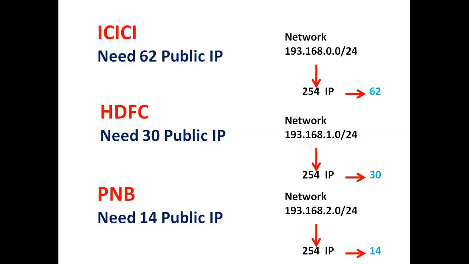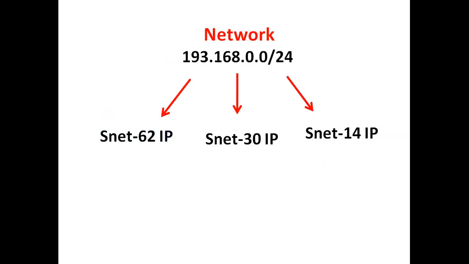The solution is we will break this network into small networks. This 193.168.0.0/24, we have this network here, and we will break this network into small networks. The first subnet will be 62 public addresses, the second will be 30 public addresses, and the third will be 14 public IP addresses. So the solution is subnetting.